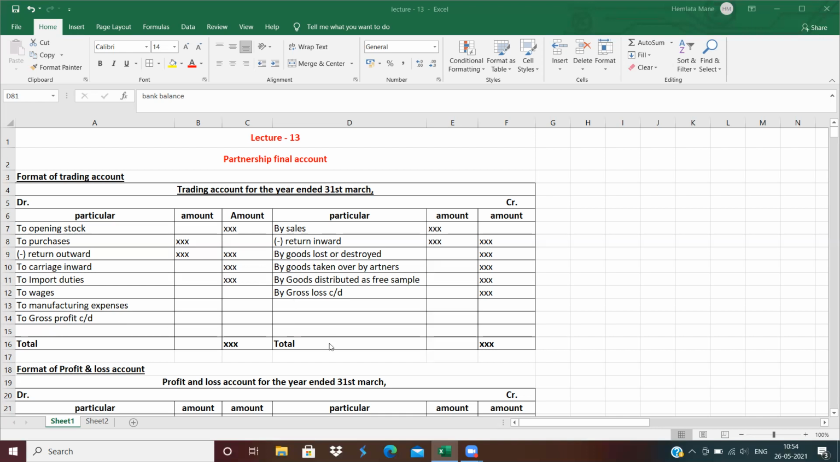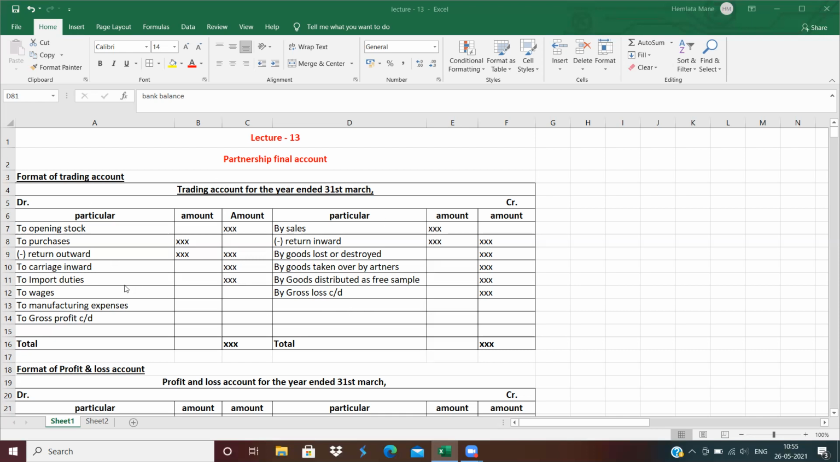Similarly, which items should be recorded on the credit side of the trading account? By sales, less return inward. Return inward means sales return. If you sold any goods and those goods are returned, then deduct them from sales and write the figure in the outer column. By goods destroyed by fire, goods taken over by partners for personal use, which means drawings, and goods distributed as free samples, which means for advertising purposes. By gross loss carried down. Clear? This is a trading account.